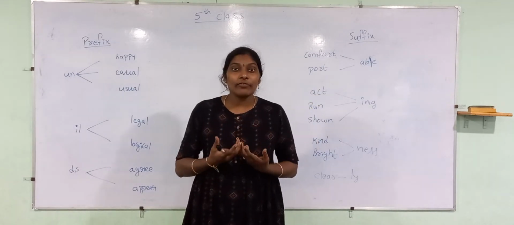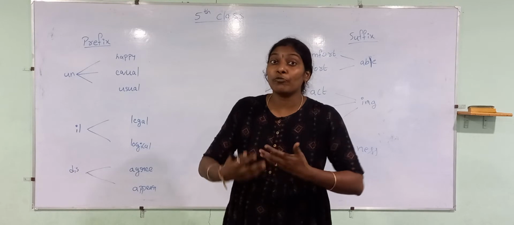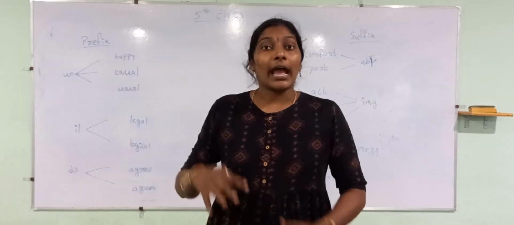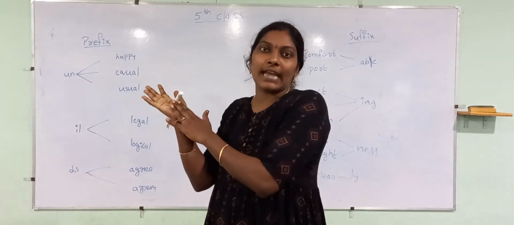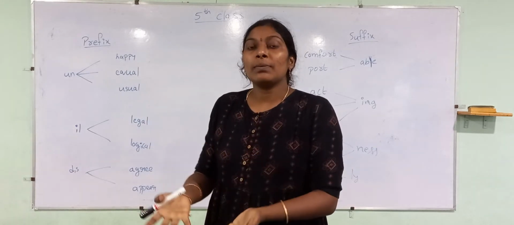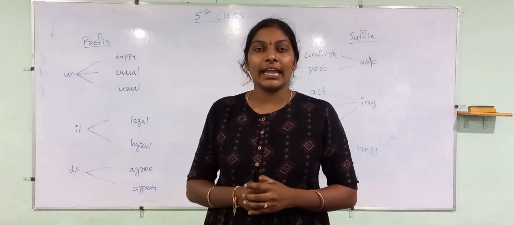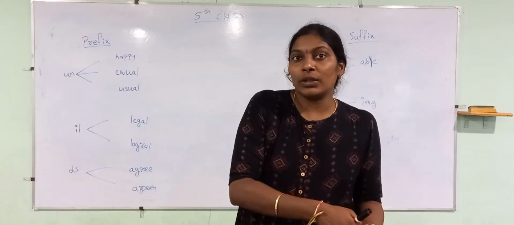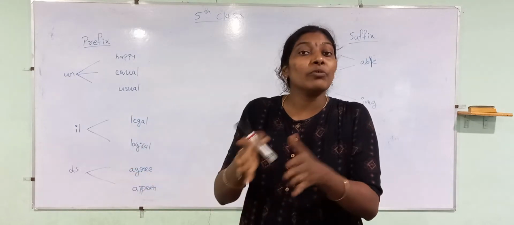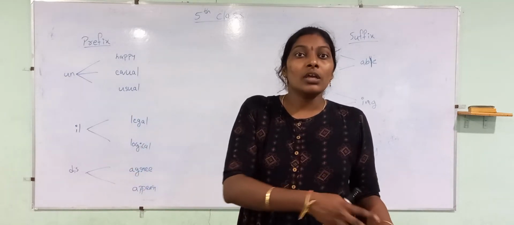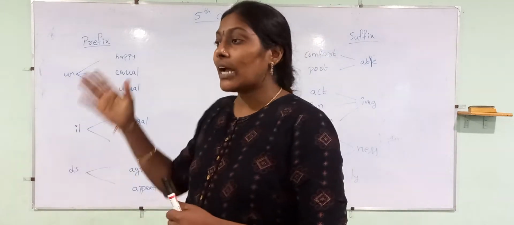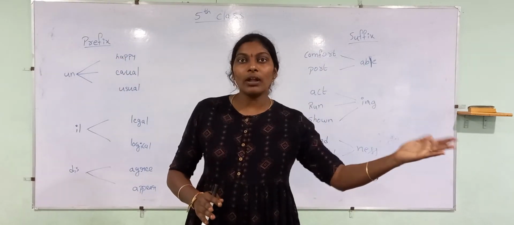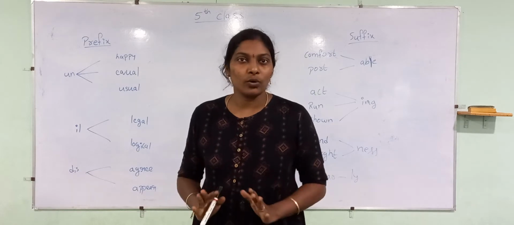The name itself indicates: pre means before, like premature baby, pre-primary. High school, we start at 6th standard. But pre-primary means nursery and LKG, which is useful for schooling before schooling. Schooling starts from first class. Before schooling means preschool. So what comes before is called prefix, and what comes after is called suffix. That you already know, no?